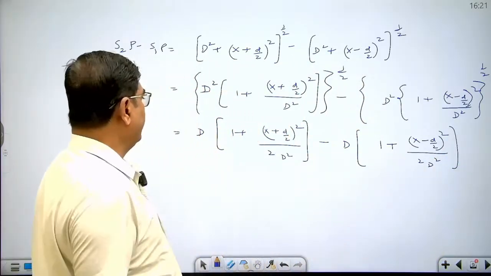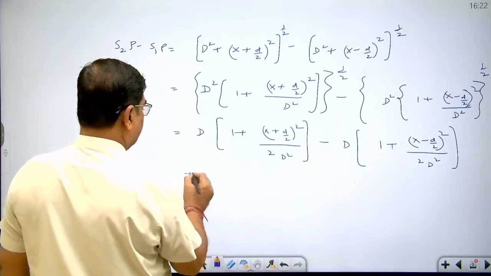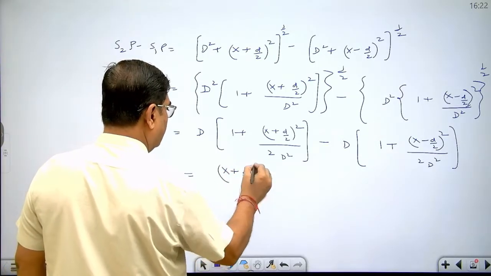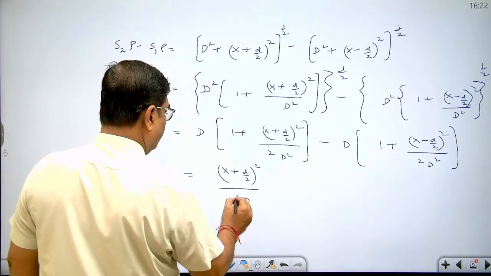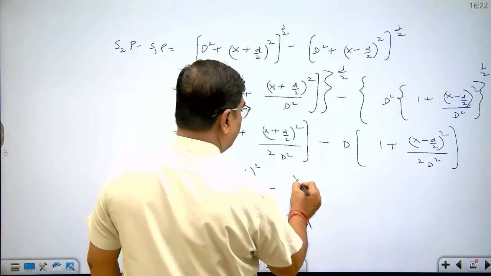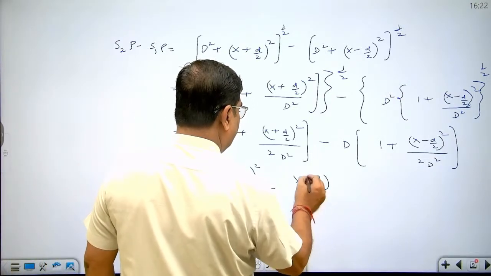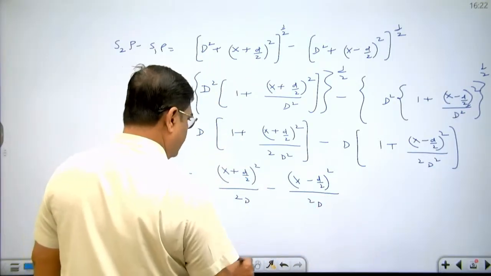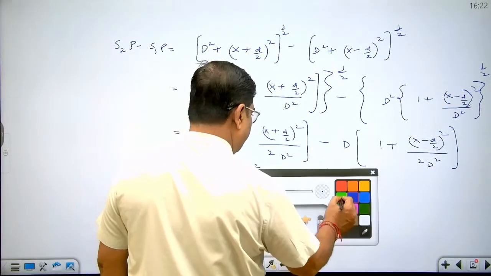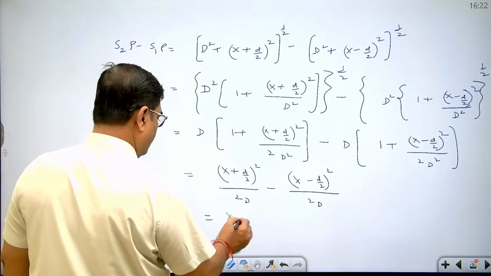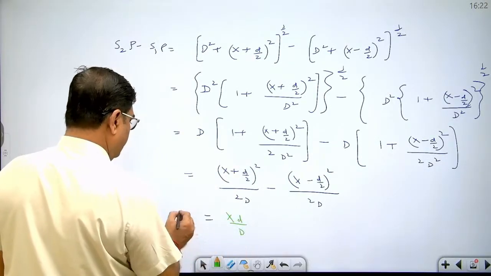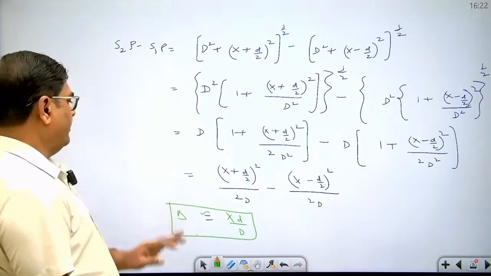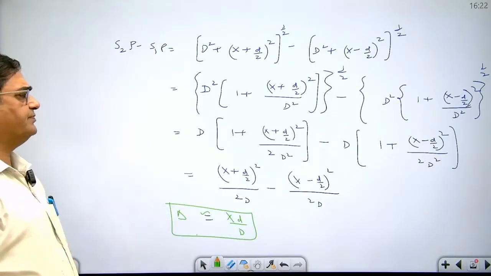After solving this, the D's get cancelled, and we get (X plus d by 2) whole square upon 2D minus (X minus d by 2) whole square upon 2D. After solving this, we will get xd upon D. This is the geometrical path difference, okay? So remember, this is xd upon D.